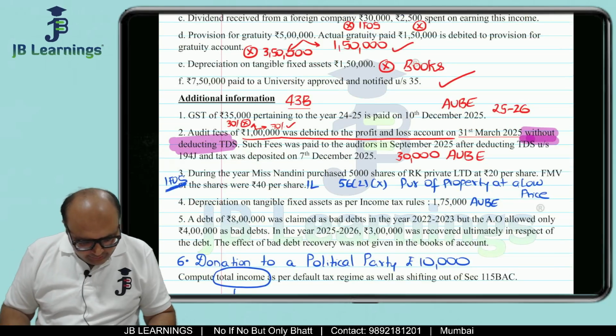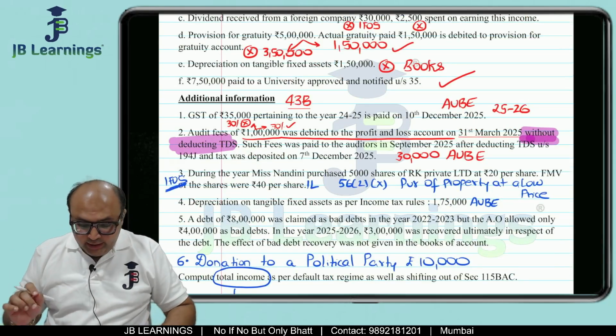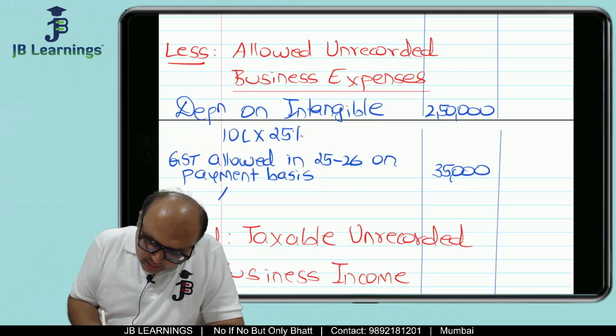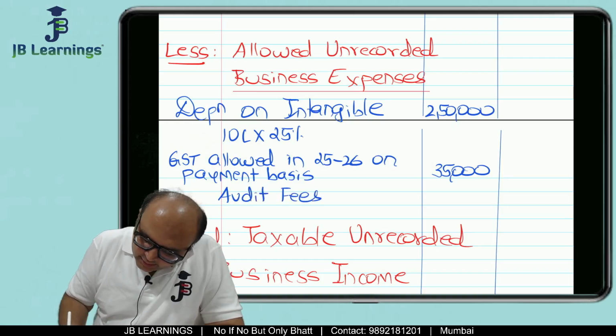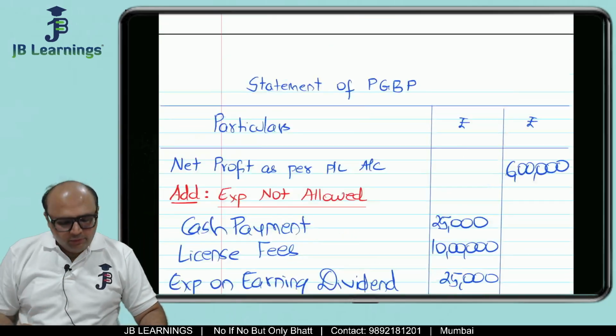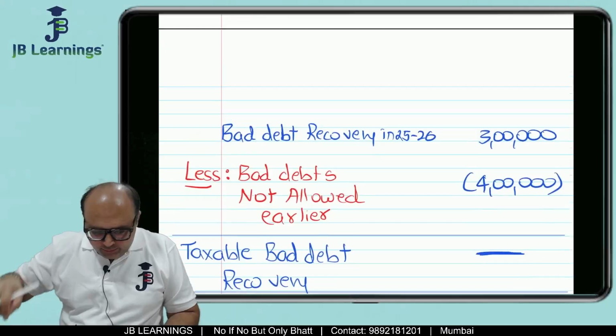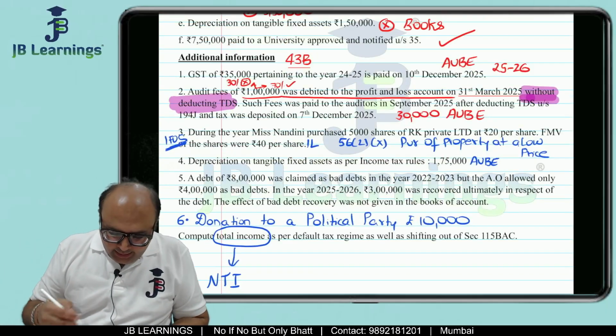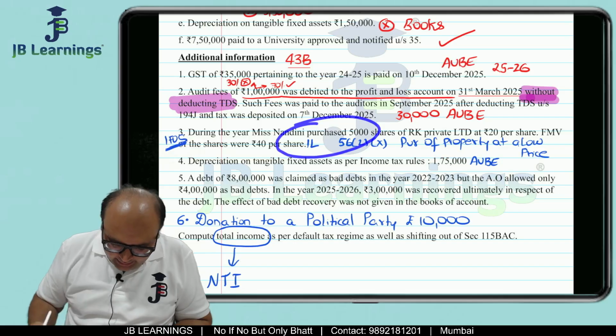So GST is 35,000. Then audit fees 30,000. Very important. So in this sum, the outlays are very important. Audit fees 30,000. Why only 30,000? Because only 30% was not allowed in the past. So that would be allowed in the current year. Then EFOS adjustment I have already done, correct?